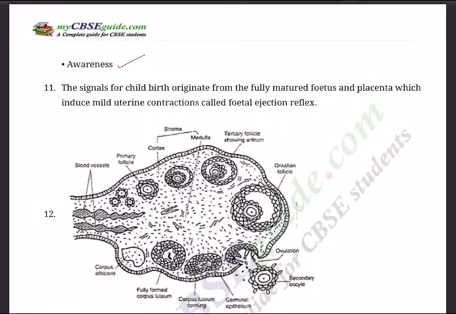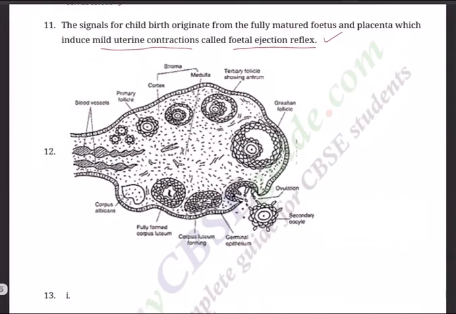Question number 11. The signals for childbirth originate from the fully matured fetus and placenta, which induce mild uterine contractions. It's called the fetal ejection reflex. Okay. And question number 12, this is very, very important, not only for theory, for practice also.